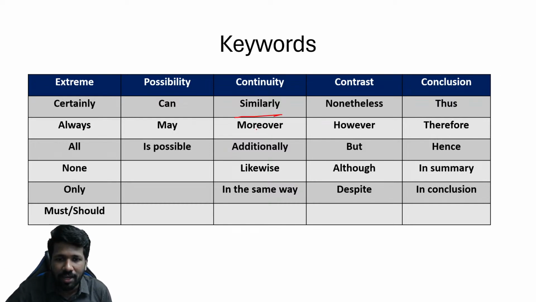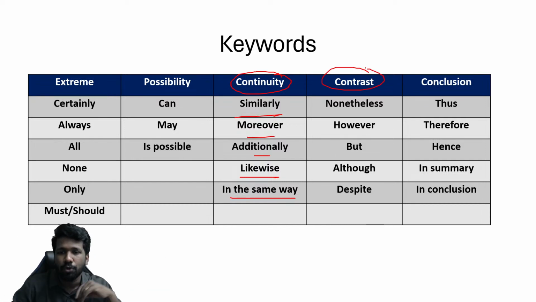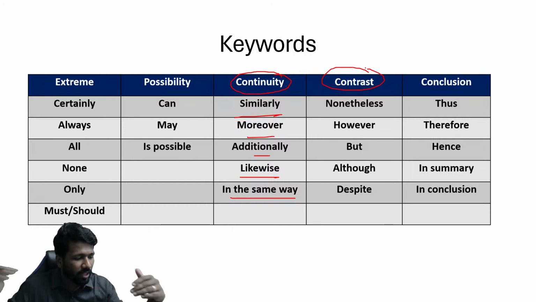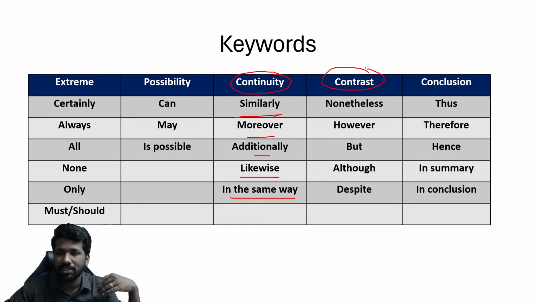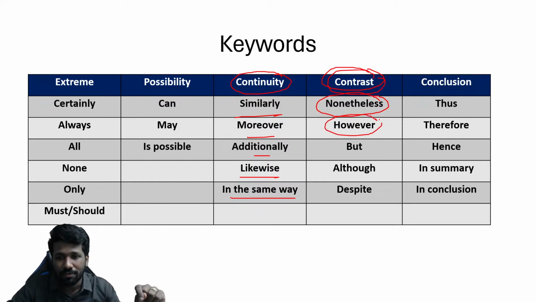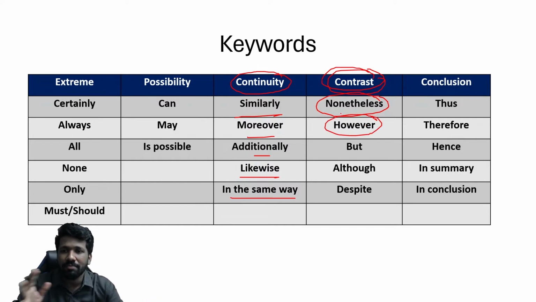For example, similarly, moreover, additionally, likewise, in the same way, these mean continuity. Hence, so, these are continuity. And contrast. Contrast means an opposing view. We are telling something and another person is telling a totally opposite thing. So that is a contrast. For that, we can see these keywords. That means when we see these keywords, you can say that most of the time that is a contrasting view or contrasting thing that is being explained there.